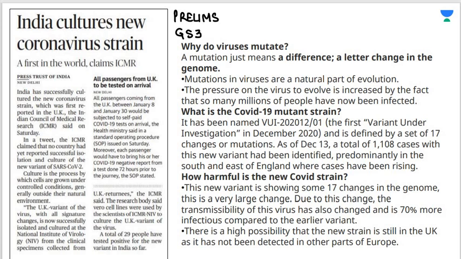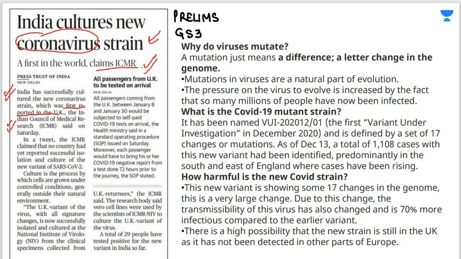Another important article is India cultures new coronavirus strain. India has successfully cultured the new coronavirus strain which was first reported in UK. The Indian Council of Medical Research has tweeted this. तो इंडिया ने बहुत ही सक्सेसफुली कल्चर कर लिया है इस न्यू स्ट्रेन को. ठीक है, this is the first in the world, claims ICMR, that a nation has cultured this strain. We are now researching on this strain and we are now tracking this strain and tracking its formation and finding